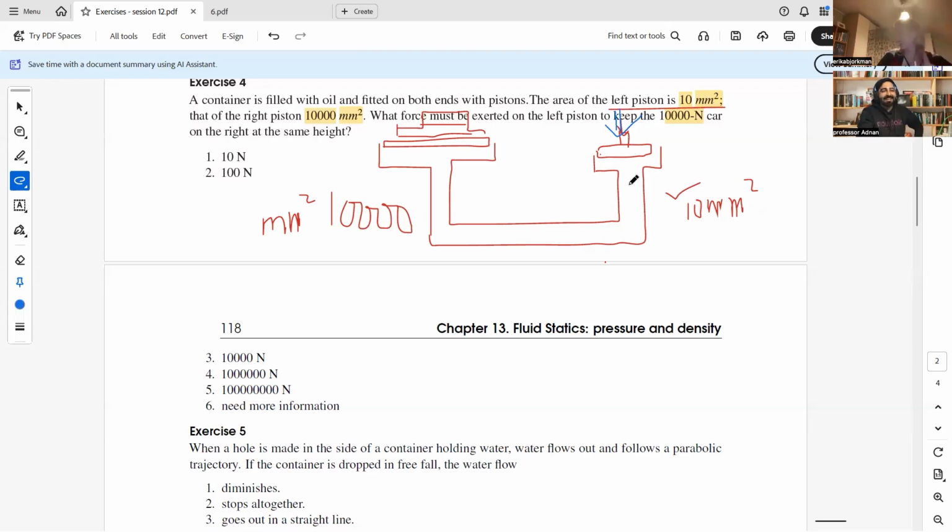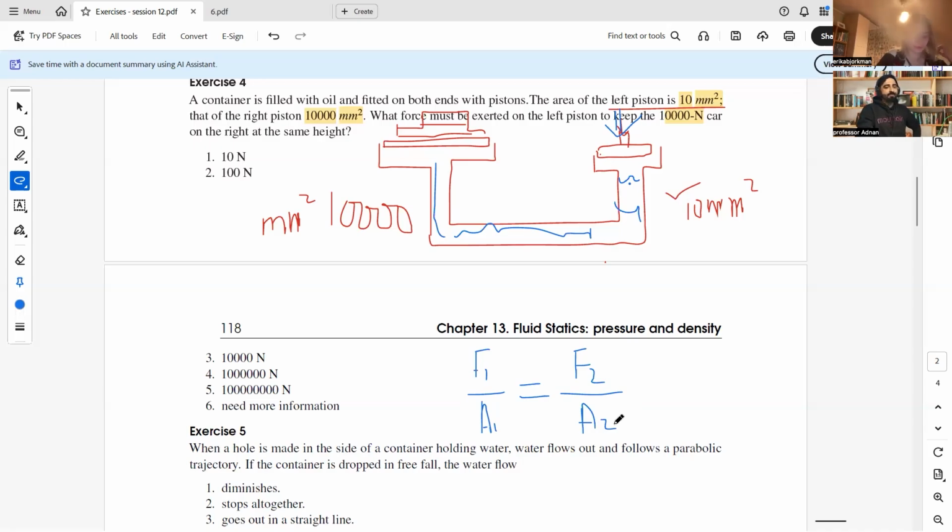Here, in this whole tube, water is filled. So according to Pascal's law, mathematically we can write F1 over A1 is equal to F2 over A2. Have we started the recording of this class? Yes, we have.